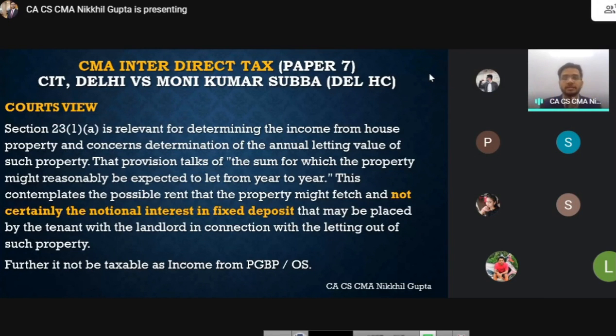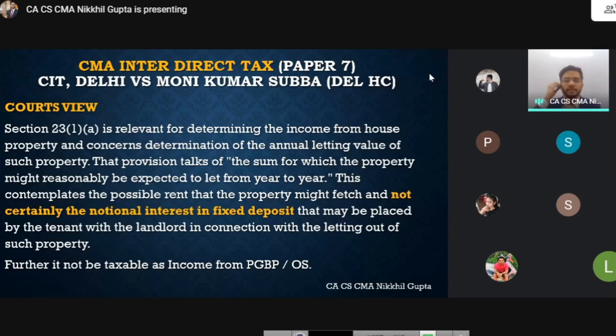So the clear indication is that this section deals with the sum of rent and not of interest on security deposit. Clear as it can be, this contemplates the possible rent that property might fetch. So what does section 23 talk about? The rent which property might fetch, and certainly not the notional interest on a fixed deposit that may be placed by the tenant with the landlord in connection with letting out of such property.